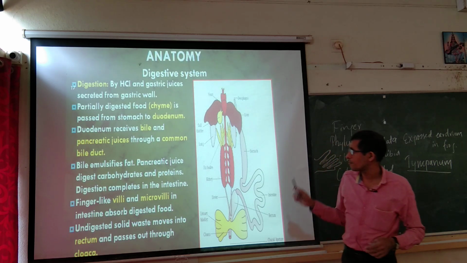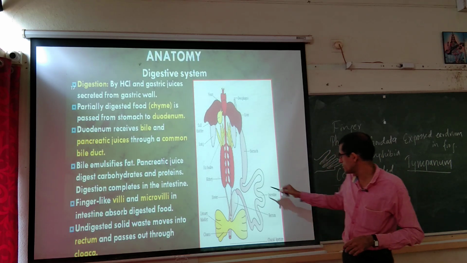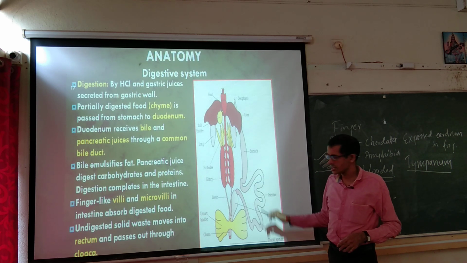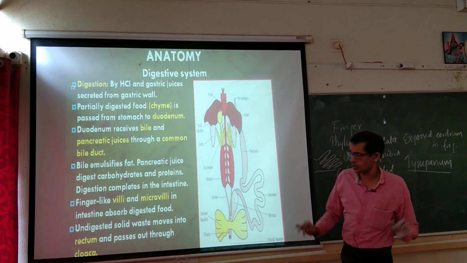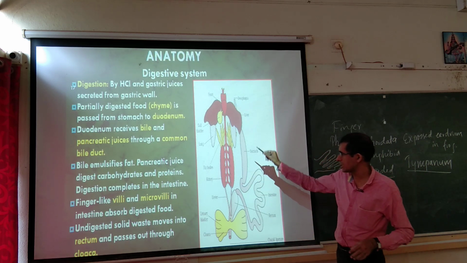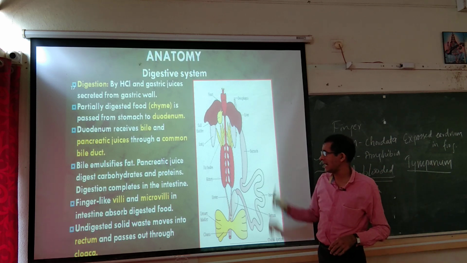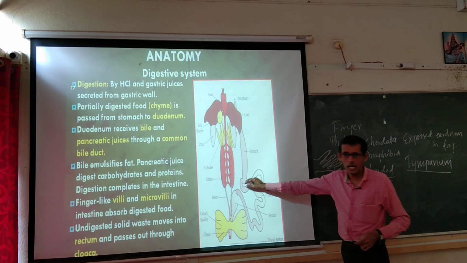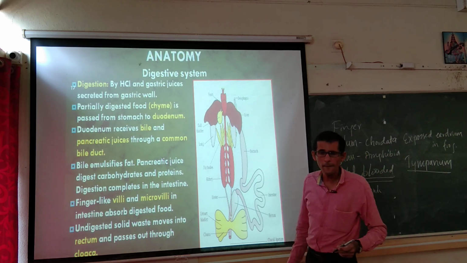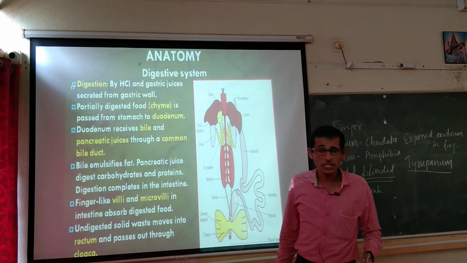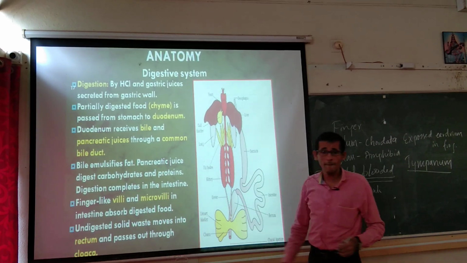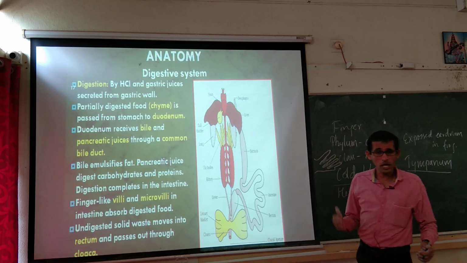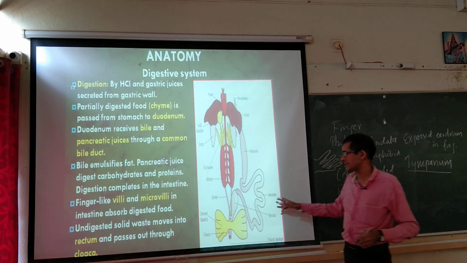Partially digested food is passed from stomach to duodenum. So, duodenum is the first part of the intestine, am I right? Duodenum, jejunum and ileum. Here the total length of the intestine is reduced. Okay. So, the first part is duodenum. Duodenum receives bile and pancreatic juice through the common bile duct. So, common bile duct will join here and receive the pancreatic juice and bile juice, and further digestion of food takes place, because in the stomach partial digestion happens, complete digestion will be completed and absorption of the nutrients will happen in the intestine.